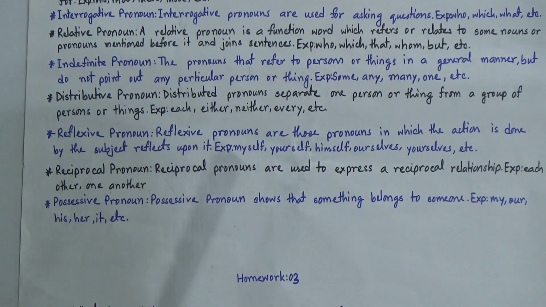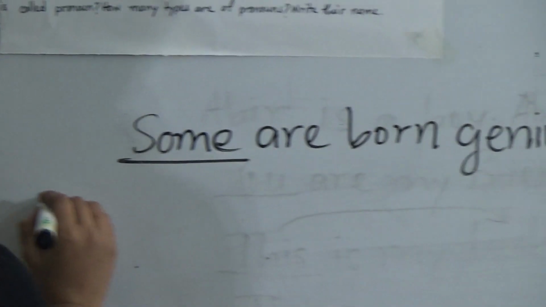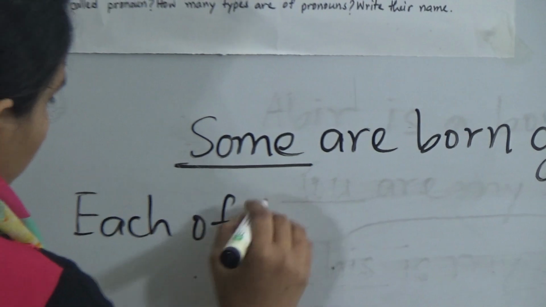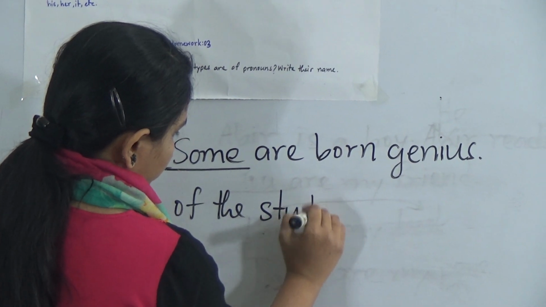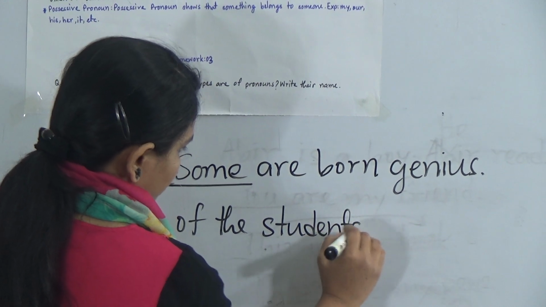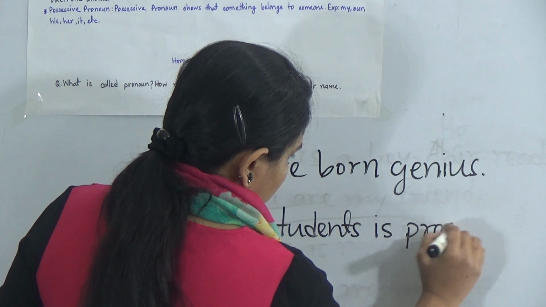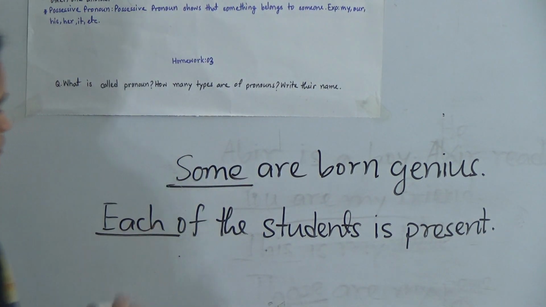Okay, dear students, now look at this example. Each of the students is present. What I said is that it separates one person or thing from a group.